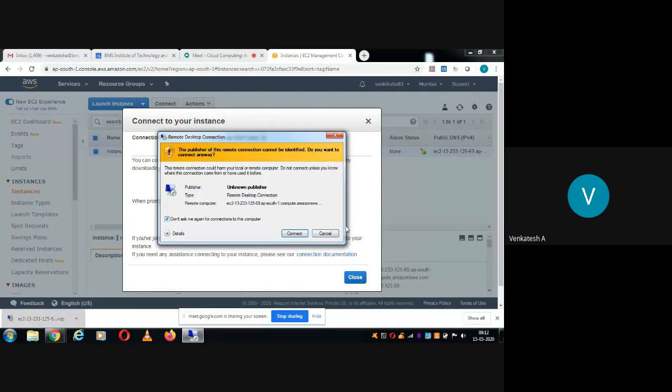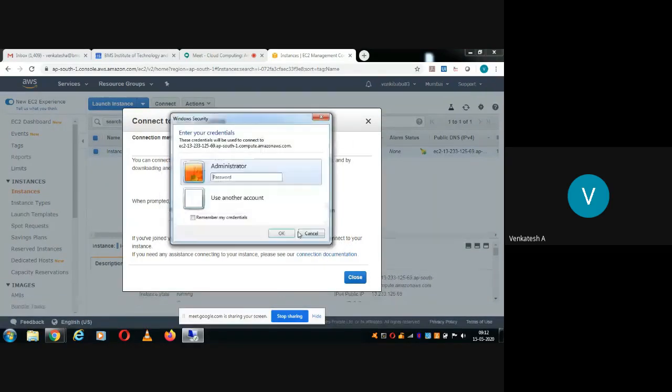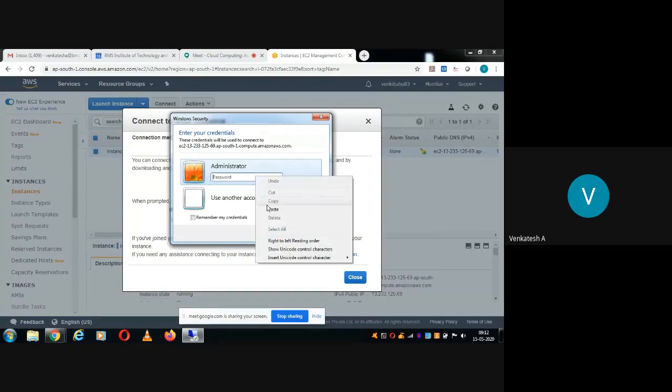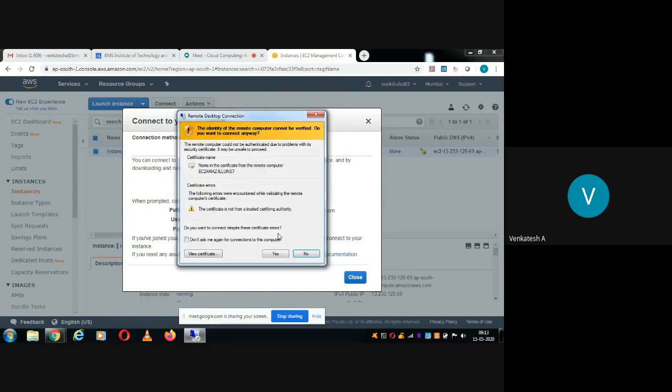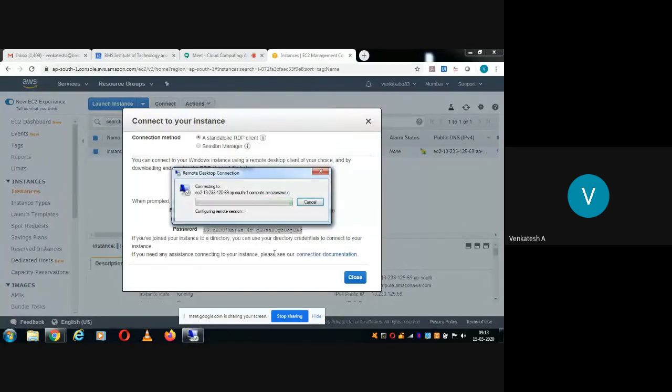Connect. Now it is launching the virtual machine. Now Control V, that is the password you had just copied. You paste it. Remember my credentials not required. Don't ask me again. Yes.